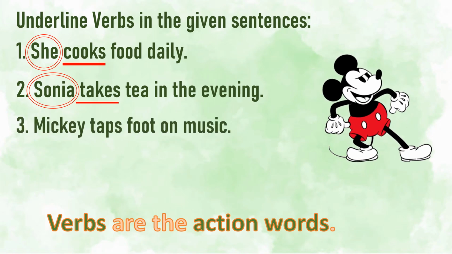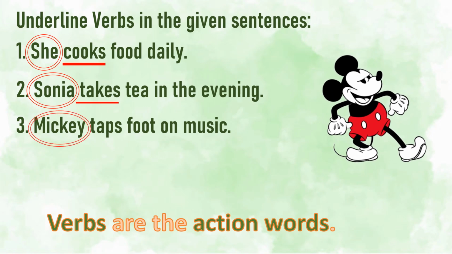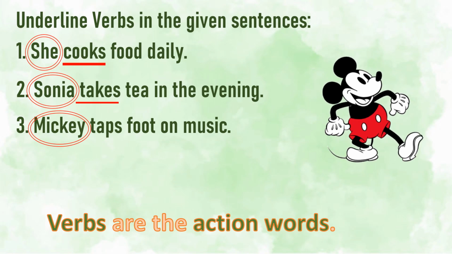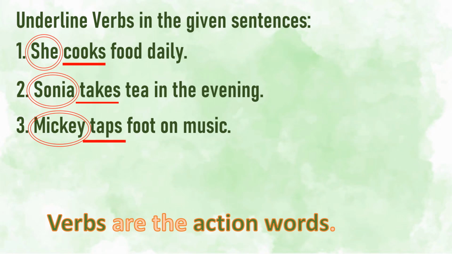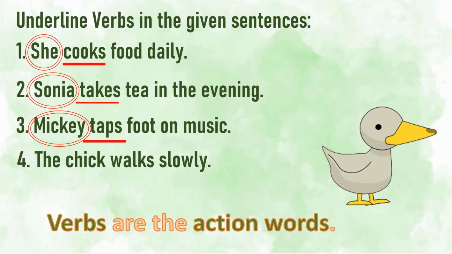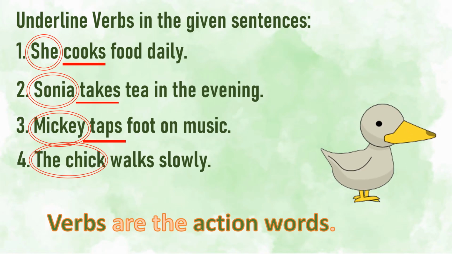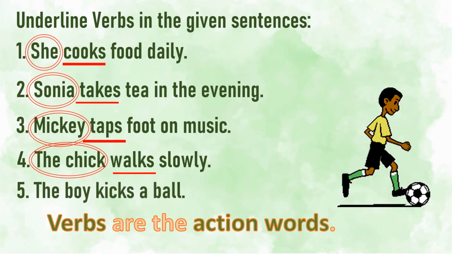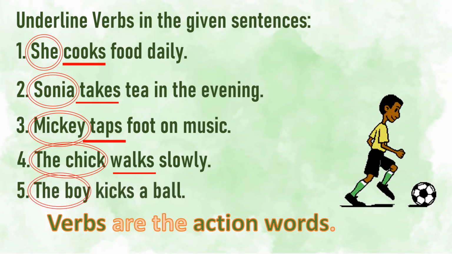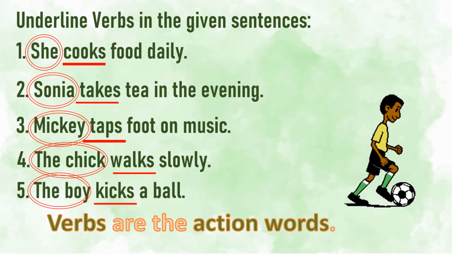Next, Mickey taps foot on music. Subject, who performs action? Mickey. So Mickey is your subject and what Mickey does? He taps. So taps is your action word. The chick walks slowly. Who walks slowly? The chick. So the chick is your subject. And what action the chick is doing here? Walks. The boy kicks a ball. Subject is boy and kicks is the action word or you may say verb.